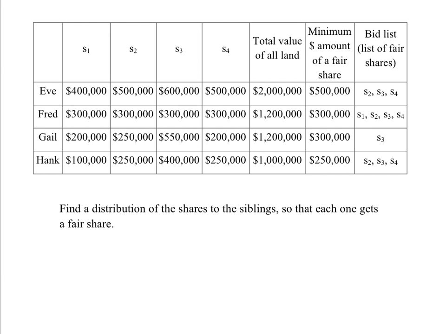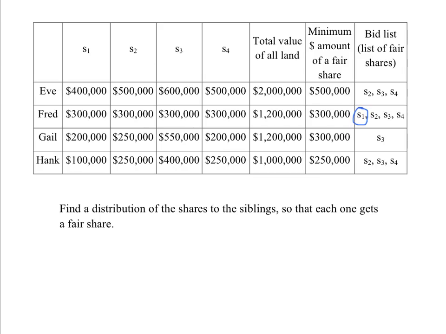There's more than one way to complete the distribution stage of this lone divider example. We certainly need to give S1 to Fred, the divider, because only Fred is bidding for it. Only Fred will accept it. Notice that the divider will accept any of those shares because the divider created them. Right? So there's no such thing as a share that nobody wants. Any share is wanted at any rate by the divider.